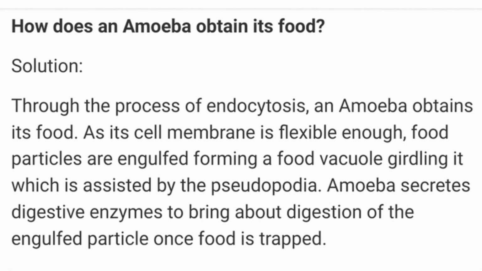Through the process of endocytosis, an amoeba obtains its food. So by which process is it obtaining its food? That process is so called endocytosis. As its cell membrane is flexible enough, food particles are engulfed, means taken in, forming a food vacuole, girdling it, which is assisted by the pseudopodia, the arms of the amoeba. Amoeba secretes digestive enzymes to bring about digestion of the engulfed particle once food is trapped.